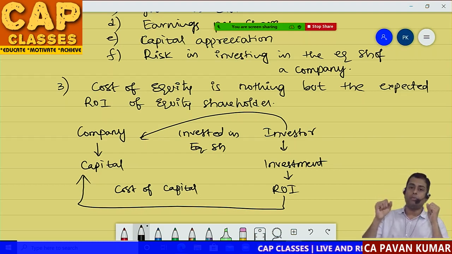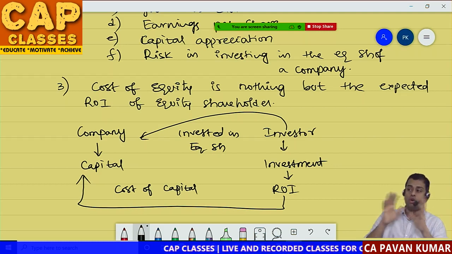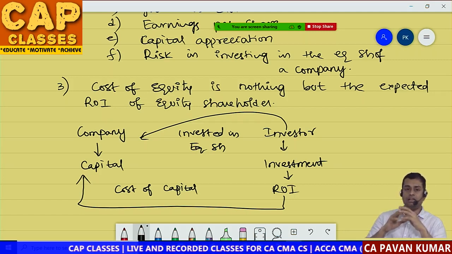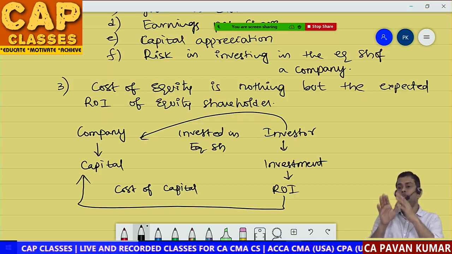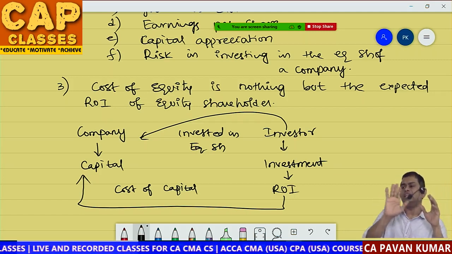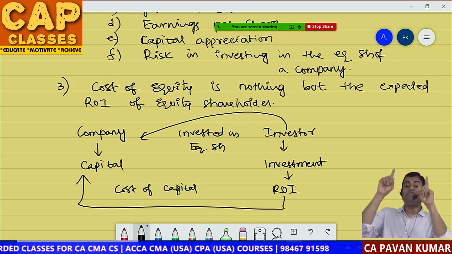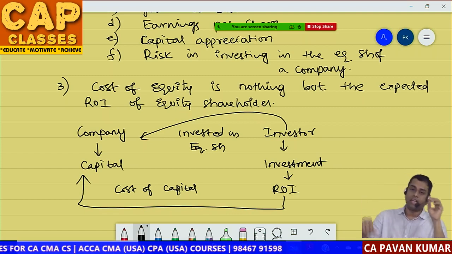Now you may ask, Pavan sir, why are we doing this? Don't we have any other opportunity? Don't we have any other option? No, there is no other option. Why, I'll tell you. Imagine Infosys issued shares in 1995. After 1995 till today, 25 years, they have not issued shares.